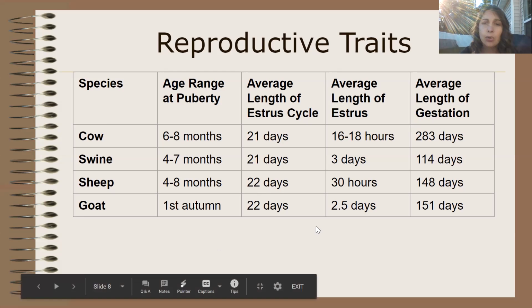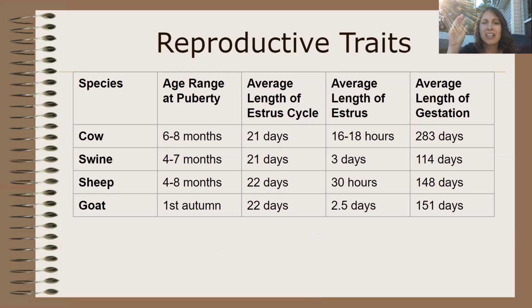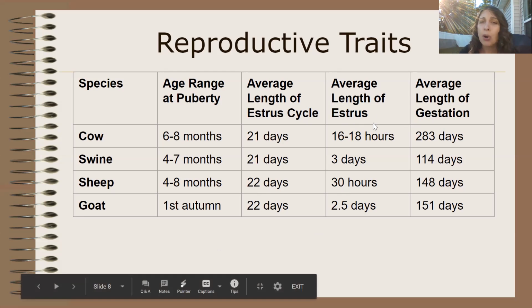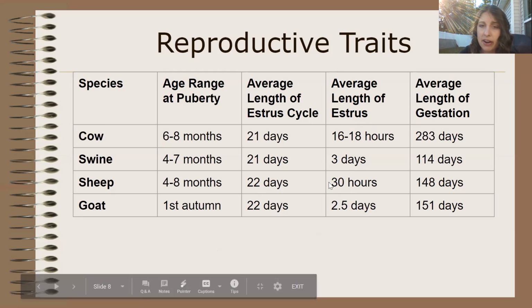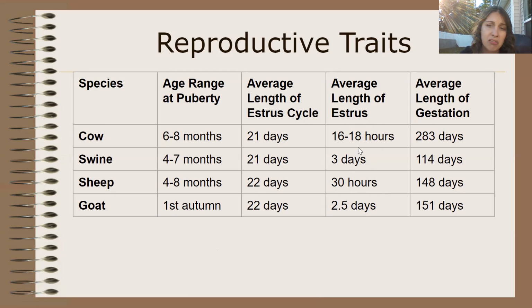The average length of the estrus cycle, so the entire cycle, from being able to be bred versus not being able to be bred, is about 21 or 22 days. The length that they're able to actually get pregnant, estrus, is very, very short, ranging from 16 hours to 3 days. So you don't necessarily have a lot of time. If you're breeding cows, you have half a day basically to time this out and get your cow pregnant. If you don't time it right, your cow's not gonna get pregnant. You're gonna have to wait another 3 weeks, another 21 days.